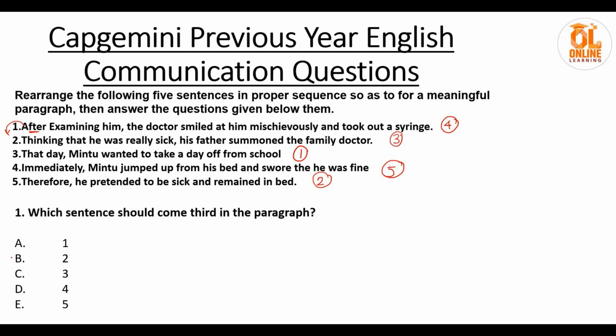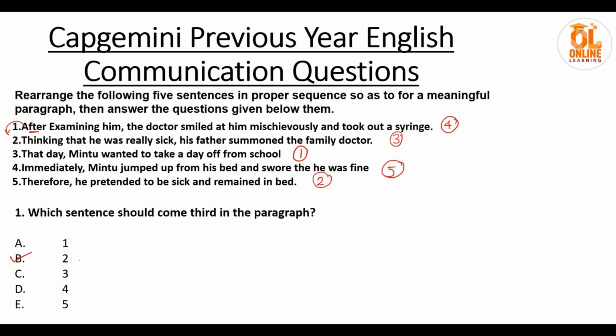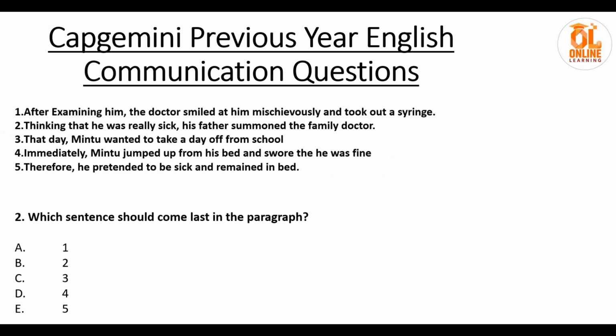Answer will be option B, that is statement number 2. Okay, this should come third in the paragraph. Next question. Which sentence should come last in the paragraph? Let's see. Okay, statement number 4 should come last in the paragraph. So option number D will be the answer.